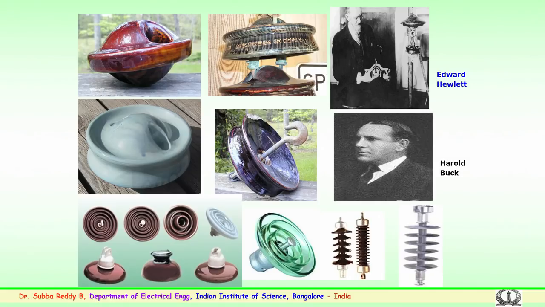These two engineers, who were working in Niagara Falls and General Electric, contributed to the recent designs of porcelain or ceramic insulators. Further, several designs were developed based on creepage and usage, like the aerofoil insulators without many sheds used for desert conditions, normal conditions, and also fog and anti-fog types.